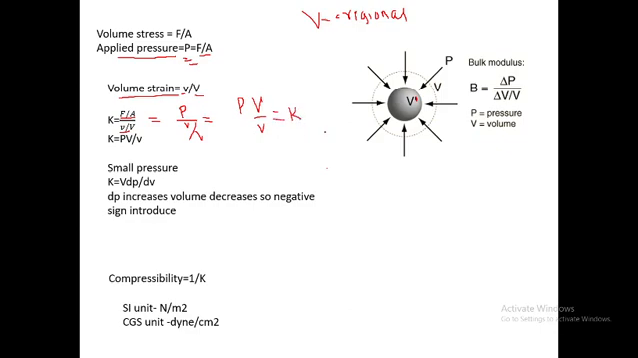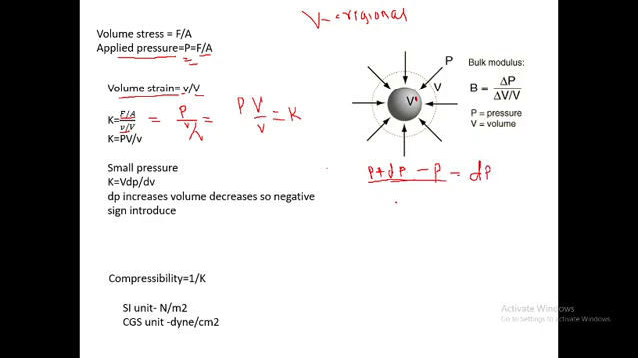Now consider there is an increase in the pressure by dP. Suppose the initial pressure is P and you apply an additional pressure dP. So the increase in the pressure, or additional pressure, is nothing but the difference between these two pressures, which is equal to dP. So dP is a very small pressure.